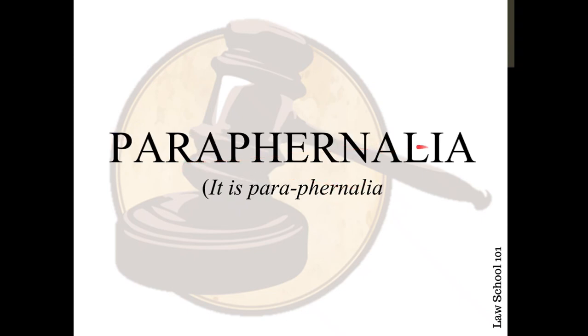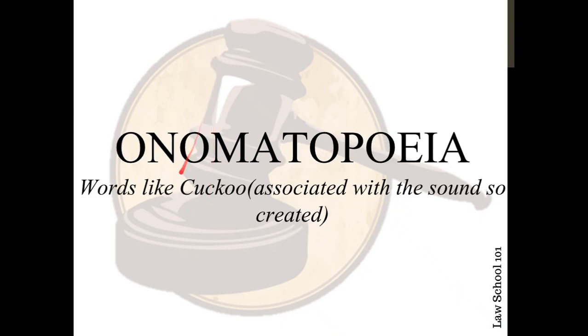So paraphernalia. It's para, P-A-R-A, common usage. It's not phernalia, it's phernalia. The common miscellaneous items that we use. The next one, onomatopoeia. See, onomatopo is fine, but the problem comes with the last part of the word. Just remember by listening to it, it's E-I-A. O-N-O-M-A-T-O-P-O-E-I-A. It's a word like cuckoo, associated with the sound created by the word.